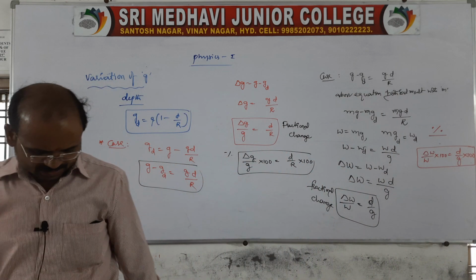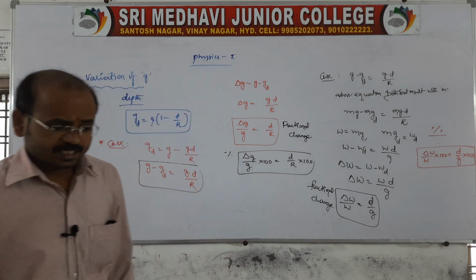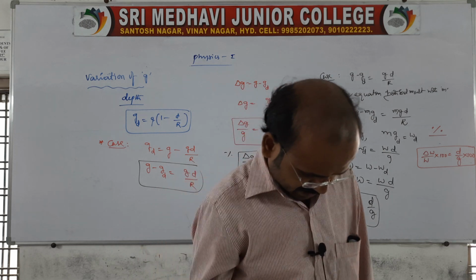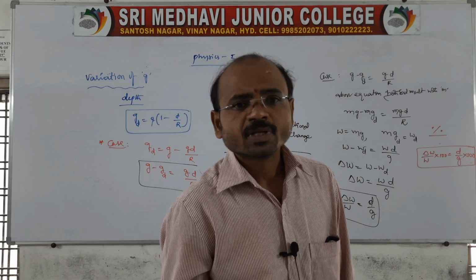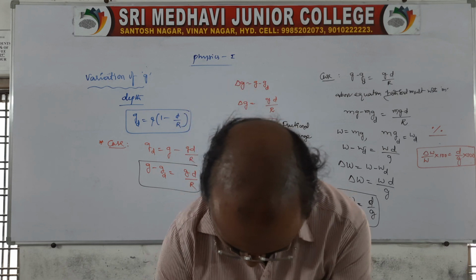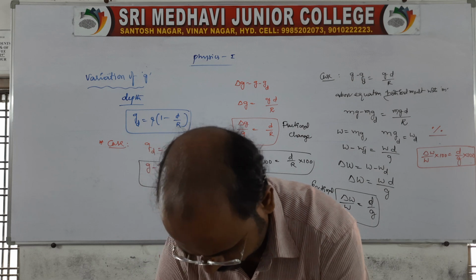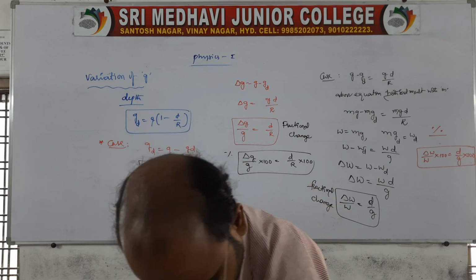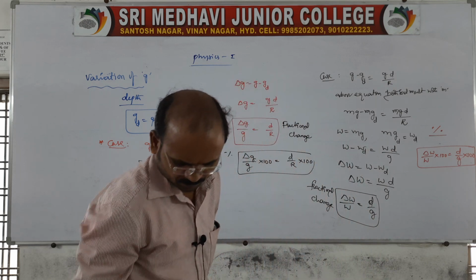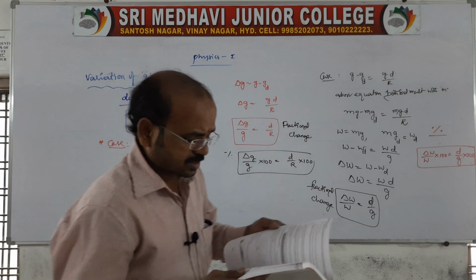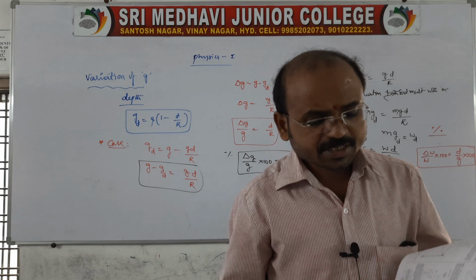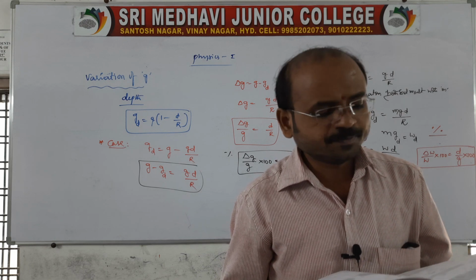Right? So this is about the variation of small g with depth, and as well as we can say related to the height. So these are the questions, and on this basis I want to tell you, if any problem is there in our material, then we'll finish it. Clear? Yeah. Open your materials. Once check the problems, if there is any problem on the basis of this depth and height, then we'll do it and we'll finish it.